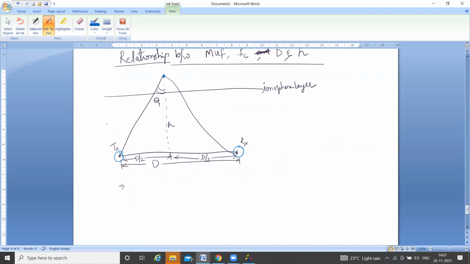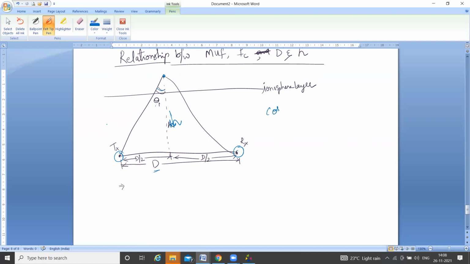This is the incident angle of the electromagnetic signal onto the ionosphere layer. Let us assume the minimum distance between transmitter and receiver is d, the skip distance. From the basic definition of virtual height, this is the height h of the ionosphere layer where the wave reaches its maximum point and is reflected back.